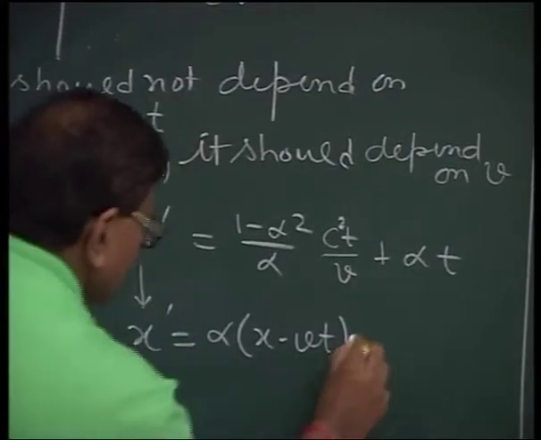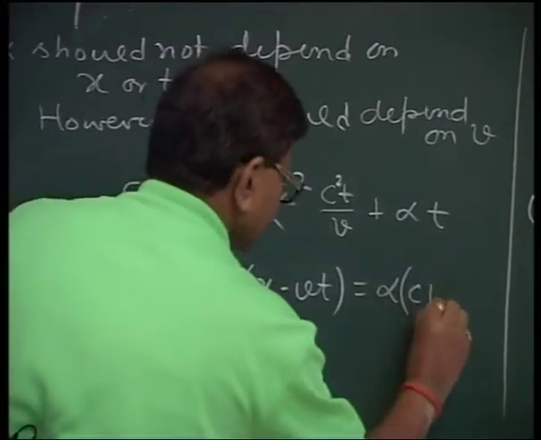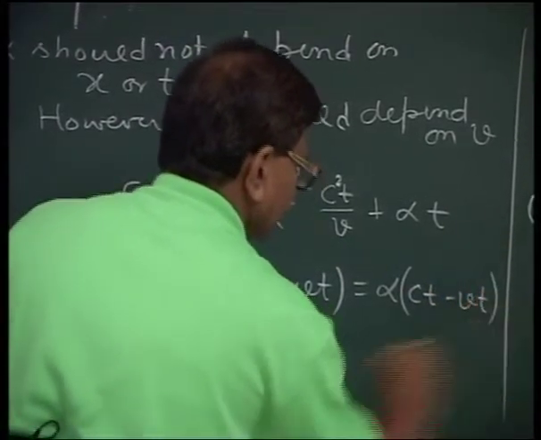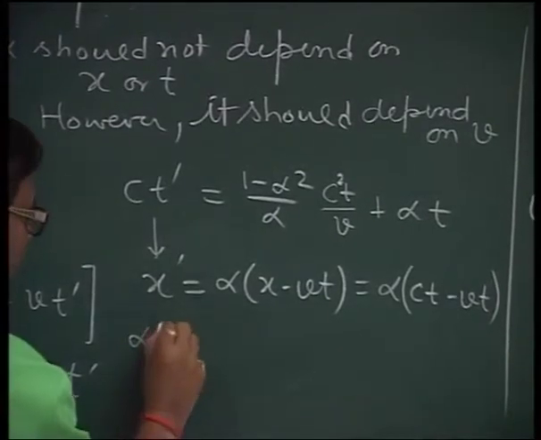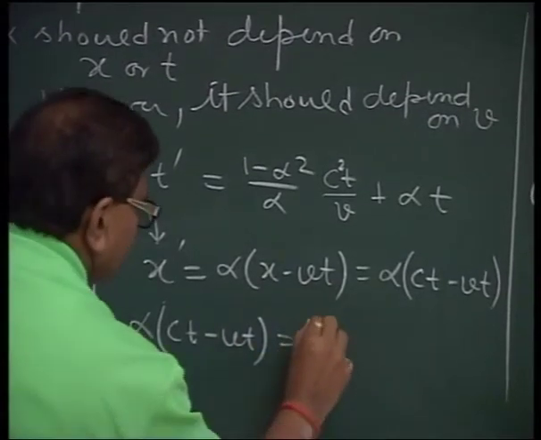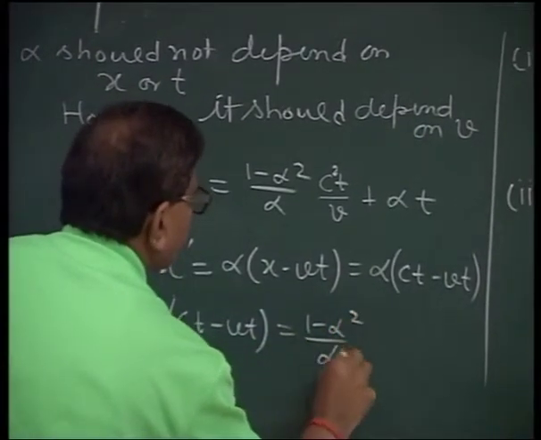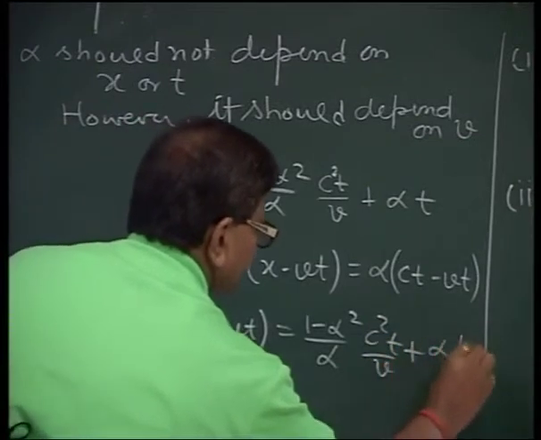I substitute the value further: x is just ct. So the final equation is alpha (ct minus vt) is equal to (1 minus alpha square) upon alpha times c square t upon v, plus alpha t.